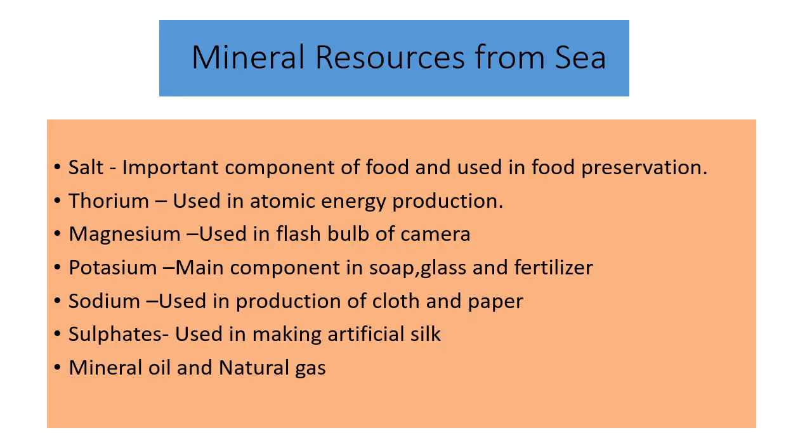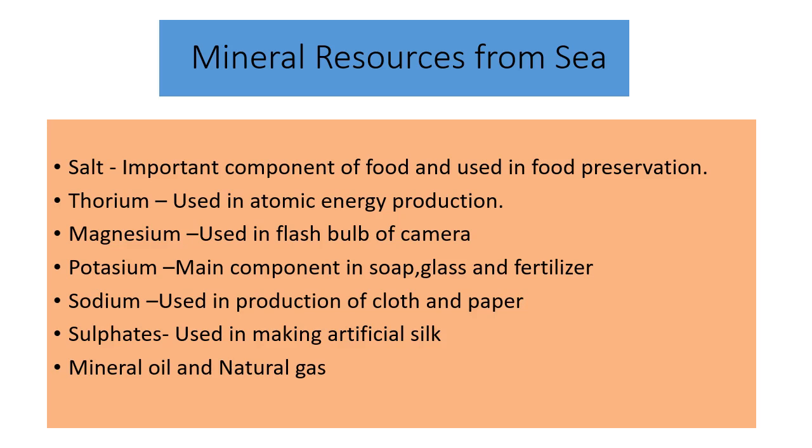Oceans are the rich source of minerals. A large number of minerals are found in oceans or seas. So let us see what they are. Salt, which is a very important component of food and used in food preservation. Then minerals like thorium, which is used in atomic energy production.